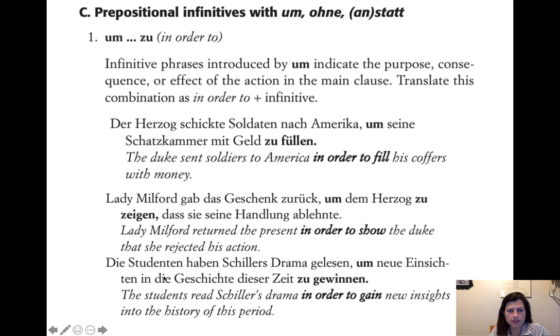So when you translate, you just translate the first part like normal. The students read Schiller's drama. The students have Schiller's drama read, which is really, students have read, or just read Schiller's drama. And then we want to translate our infinitive phrase. We know that it's going to start with "in order to."